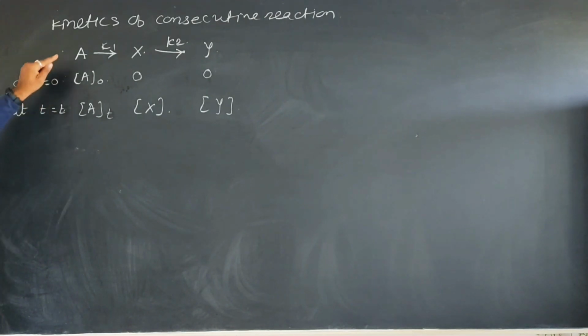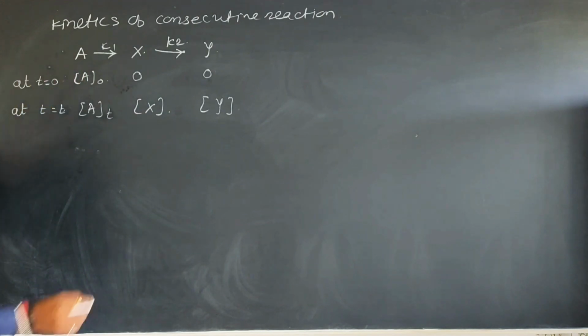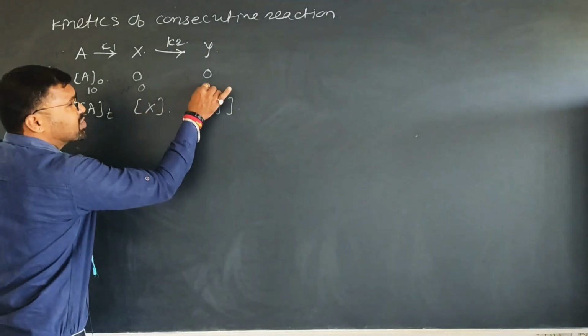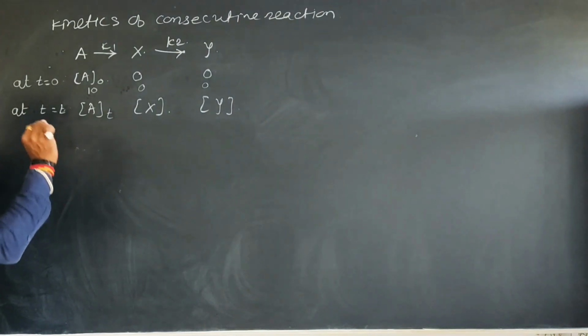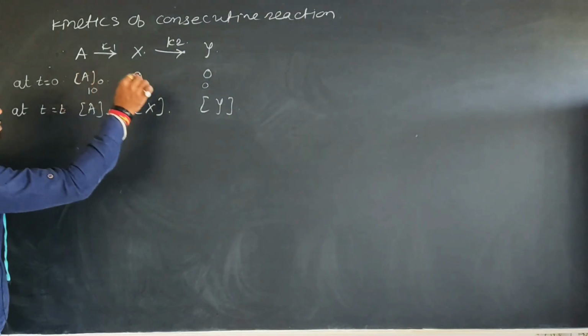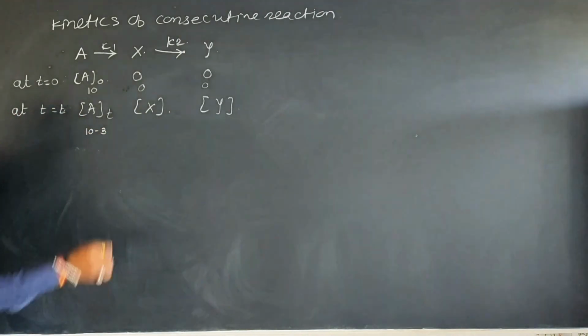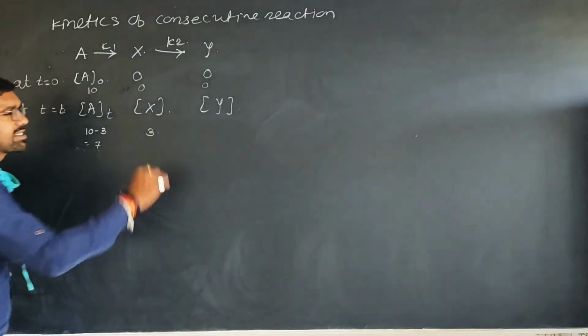Suppose initially 10 moles of A is present at t equal to 0, and 0 moles of X and Y are there. Suppose 3 moles of A react to form X, so the remaining amount is 10 minus 3 is equal to 7 moles, and 3 moles of X is formed.